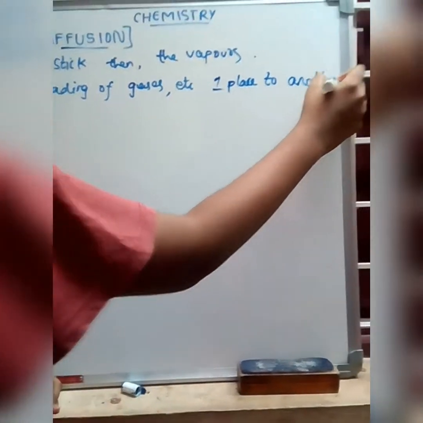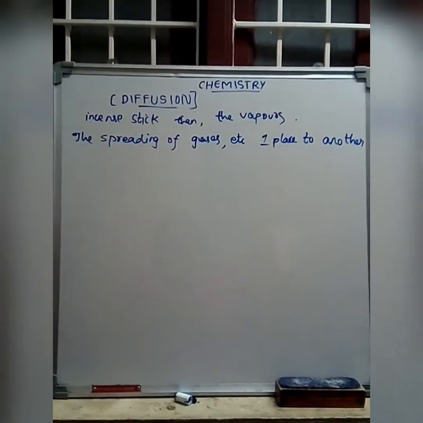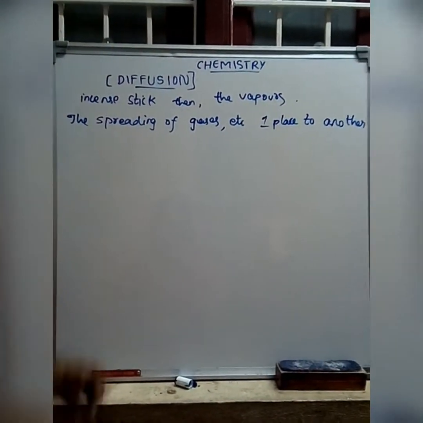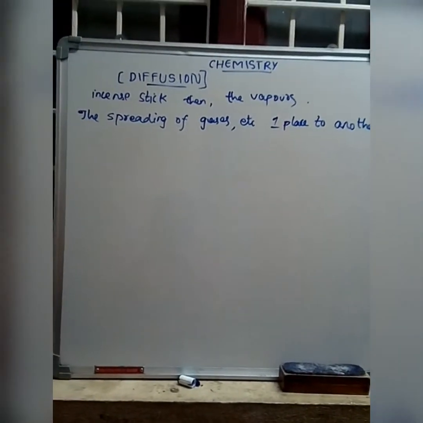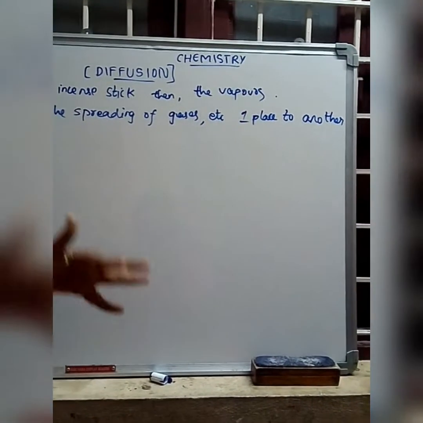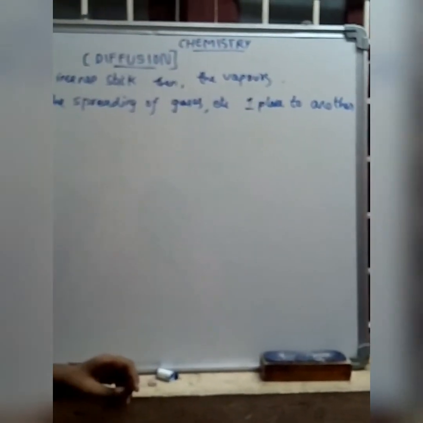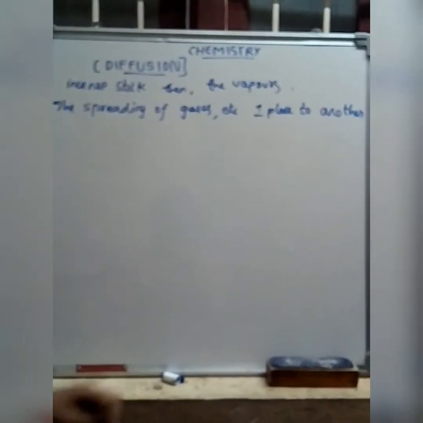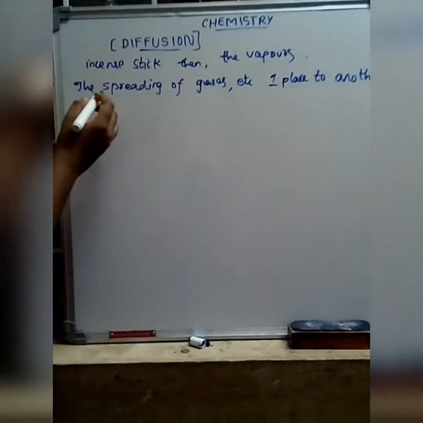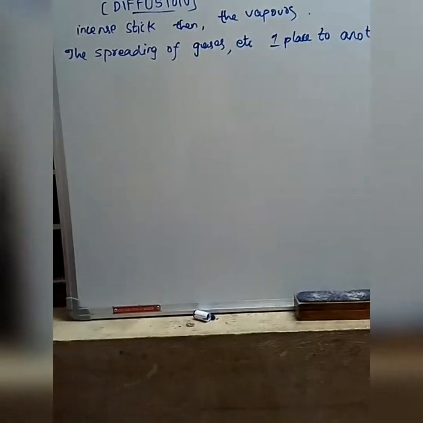That means the gases or vapors spreading throughout the room or throughout the hall is called diffusion: the spreading of gases or vapors from one place to another place.